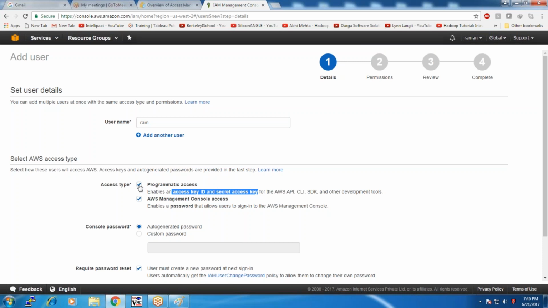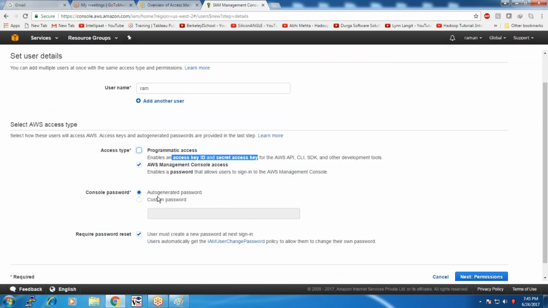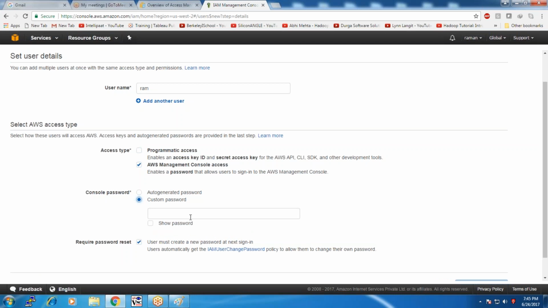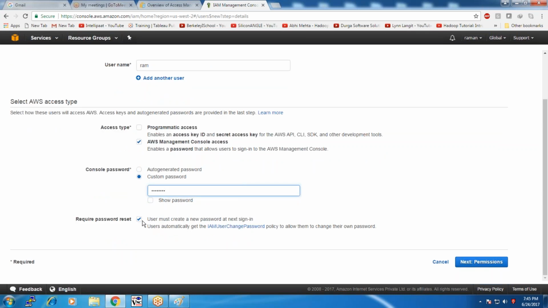In this exercise, I am first going to assign the user only AWS console access. Then the password. Let me assign a custom password. Assign a password. Here are the other options: whether the user, after the password has been shared, should be given an option to change the password. Then you can check it. If not, you can proceed further.